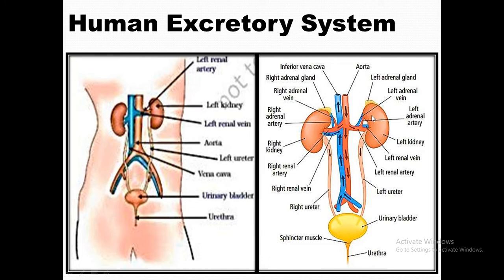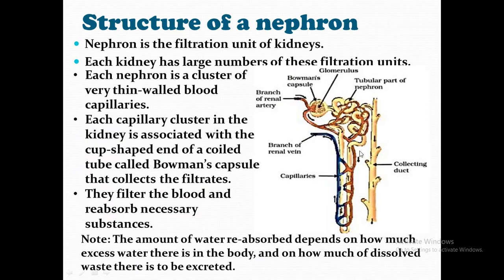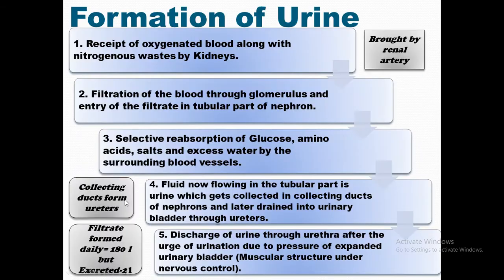There are many collecting ducts in this, many millions of nephrons are working in this kidney, and after that what happens? This whole nephron opens up into the collecting duct. This collecting duct opens into the common place, and this common place opens in the form of the ureter. Okay, so the collecting duct connects with the ureter. After this, the ureter leads to the urinary bladder. So here it's written that the fluid now flowing in the tubular part is urine, which gets collected in the collecting ducts of the nephron and later drained into the urinary bladder through ureters. Who forms ureters? Ureters are actually formed by the collecting ducts, right?